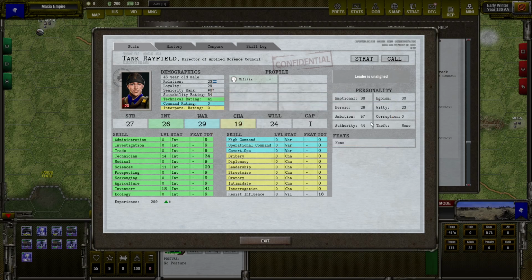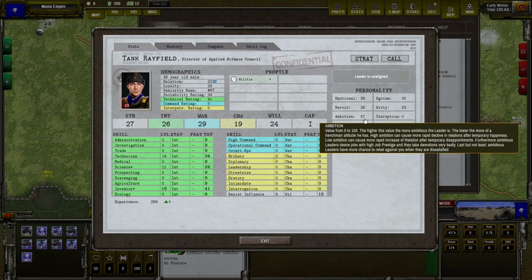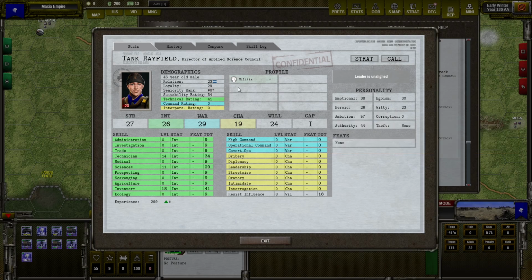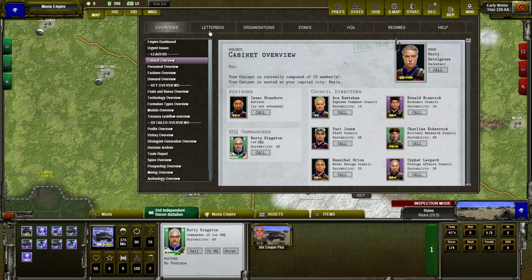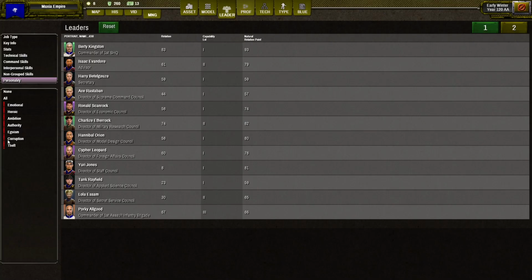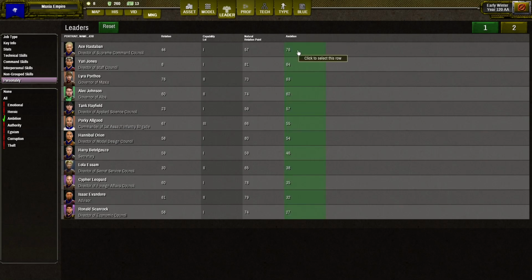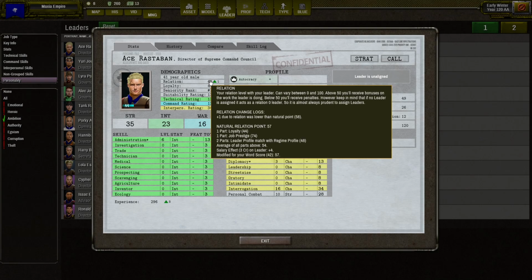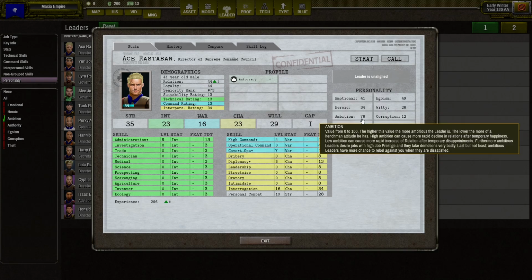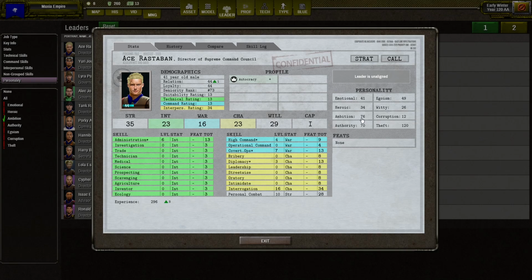Why? Because the ambition is above 50. So the 7 points above 50 is decreasing the job prestige part for the natural relation point. Let's find somebody with high ambition. In the manage screen, I will select personality ambition and sort by the maximum one. This guy has ambition 76. So for him, the job prestige is 74 because he is decreasing the maximum value from his job by 26.